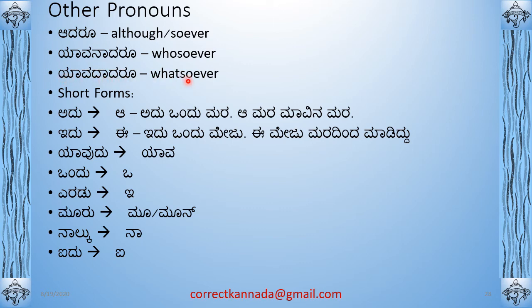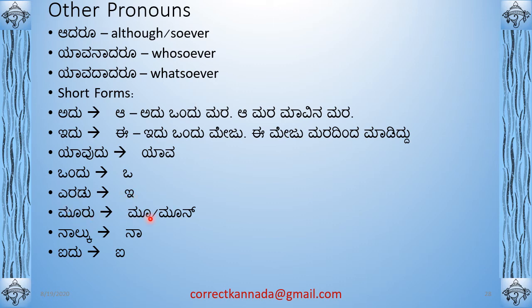Yavadadaru means whatsoever. Short forms of certain pronouns are there. It is important to know. Adu is a. We know that a means that. Idu means e. Yavudu is yava, short form. Yavudu means which. Short form is yava. Undu is o. Number one, you can actually use one. That's why you get this obbanu, obba. Yaradu is e. So e is a short form of yaradu, which is two.